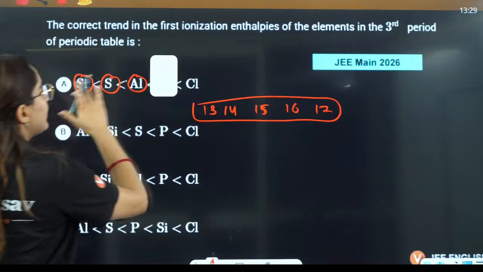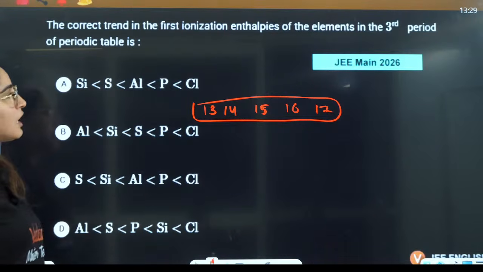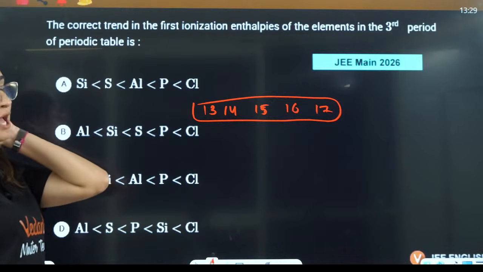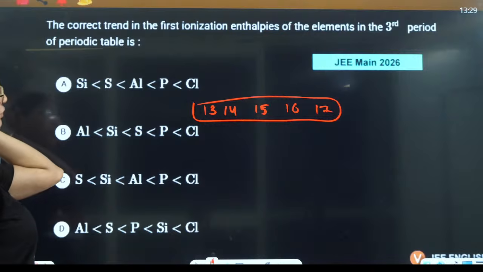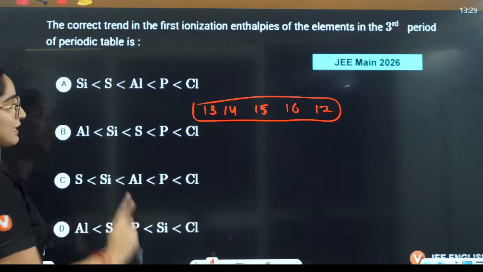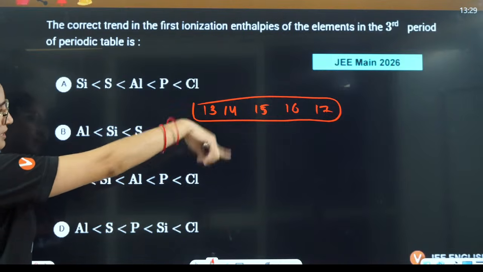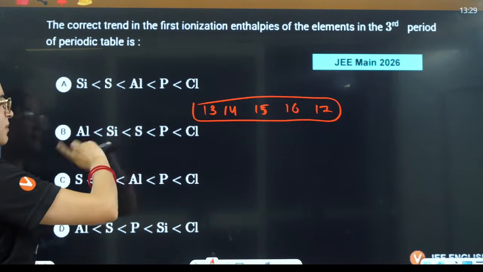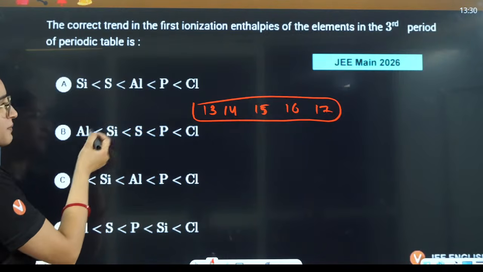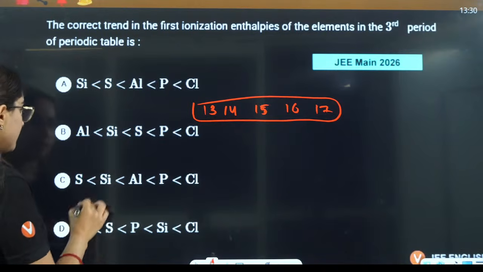So between these groups, you have to tell what is the correct order of ionization enthalpy here, right? Out of this, if I talk about the ionization enthalpy trend, to take out the electrons here, that will be group number 17, then you have group number 15, then group number 16, and here minimum ionization enthalpy will be least in group number 13.